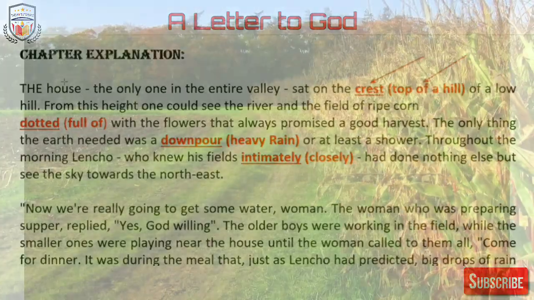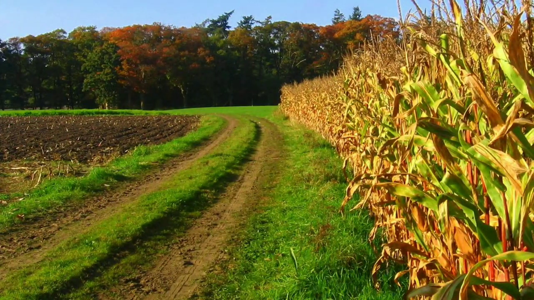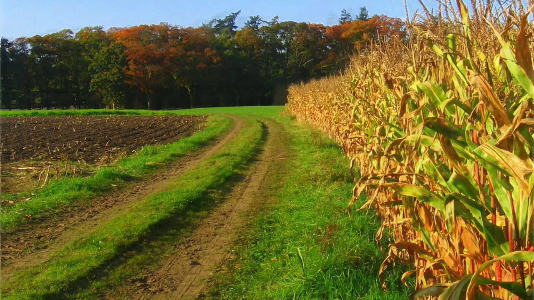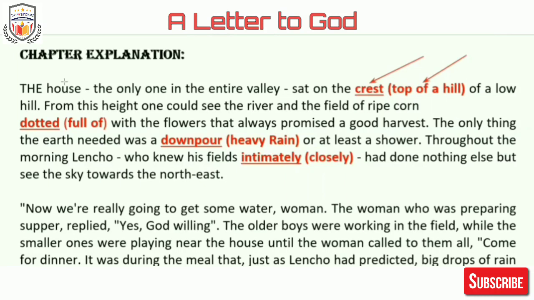From this height, one could see the river and the field of ripe corn, dotted with the flowers that always promised a good harvest. Dotted means full of. So the ripe corn was full of the flowers that always promised a good harvest. The only thing the earth needed was a downpour, that is the heavy rain, or at least a shower or a mild rain. Throughout the morning, Lencho, who knew his fields intimately, meaning closely, had done nothing else but see the sky towards the northeast.